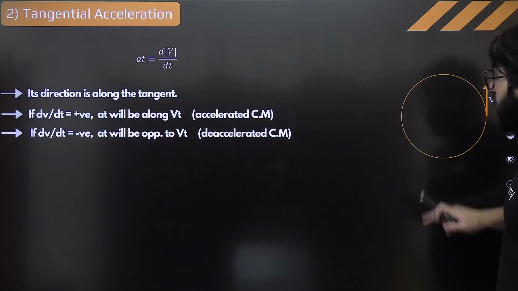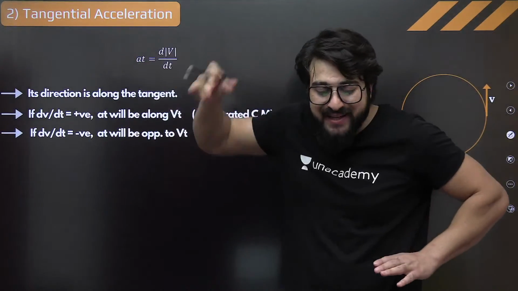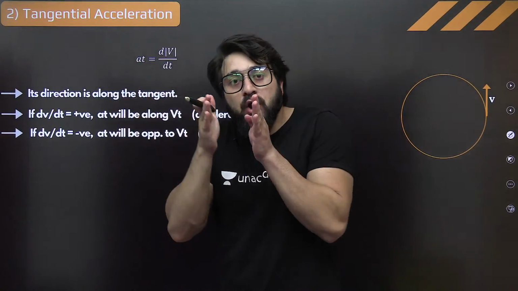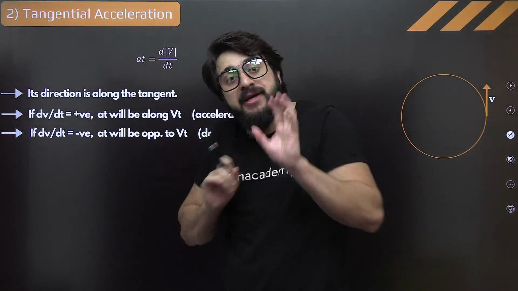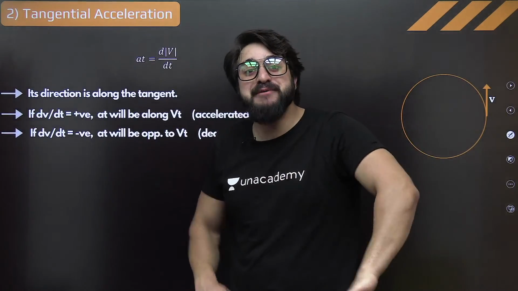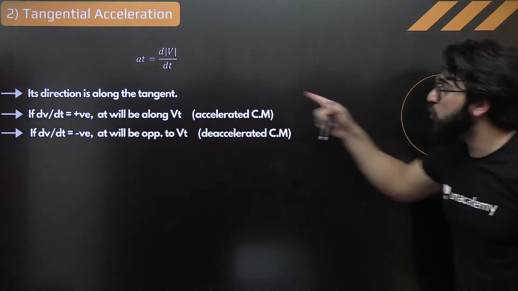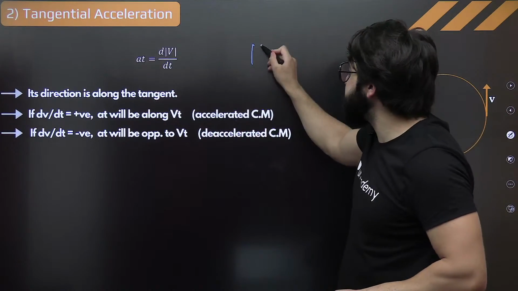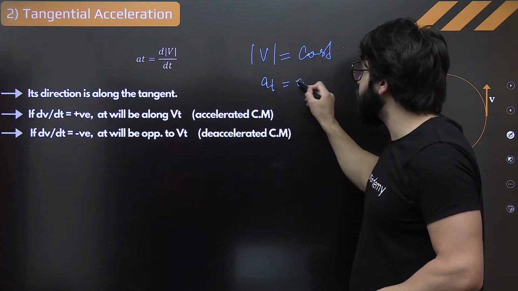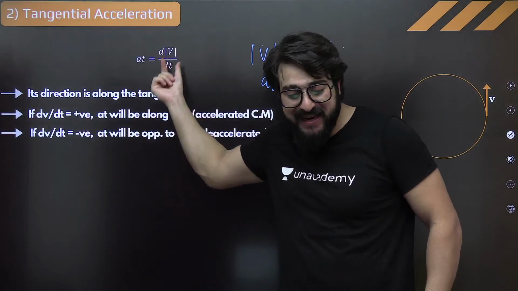What is the next thing that we need to talk about? The tangential acceleration. It is that acceleration which comes when there is a change in the magnitude of the velocity. The magnitude of velocity can be constant, not velocity, okay? Speed can be constant, or it can change. It depends. If I say, for example, this is constant, then tangential acceleration will be 0. If I say mod of v is constant, in that case, a_t will be 0, because it is the rate of change of the magnitude of velocity, the speed, upon time.